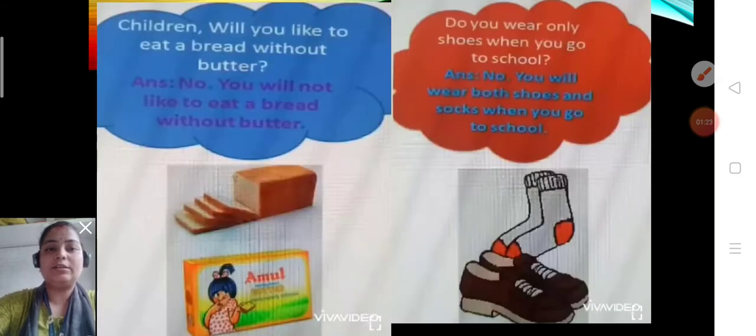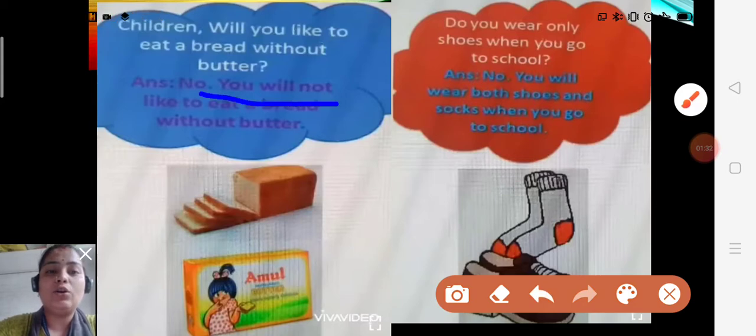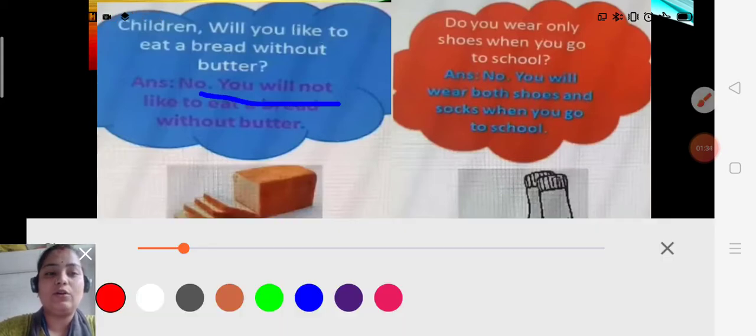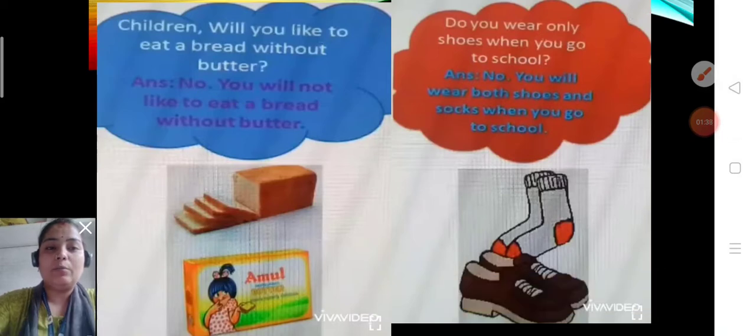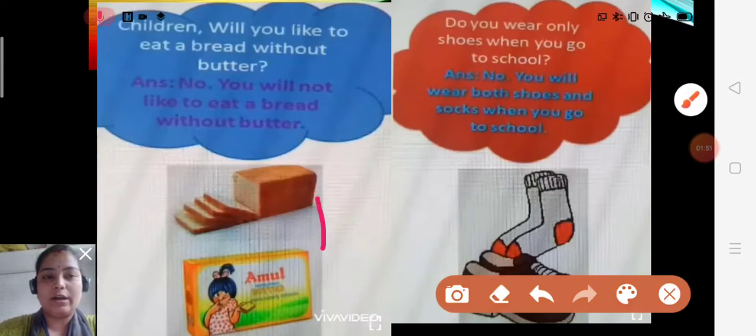But before giving an example children, I would like to ask a question. Tell me children, would you like to eat bread without butter? The answer is no, you will not like to eat bread without butter. You need butter with bread. Without butter you will not eat the bread. So bread and butter are what?